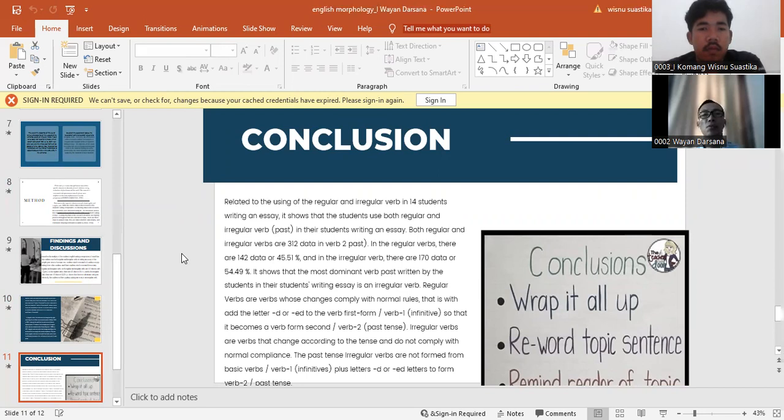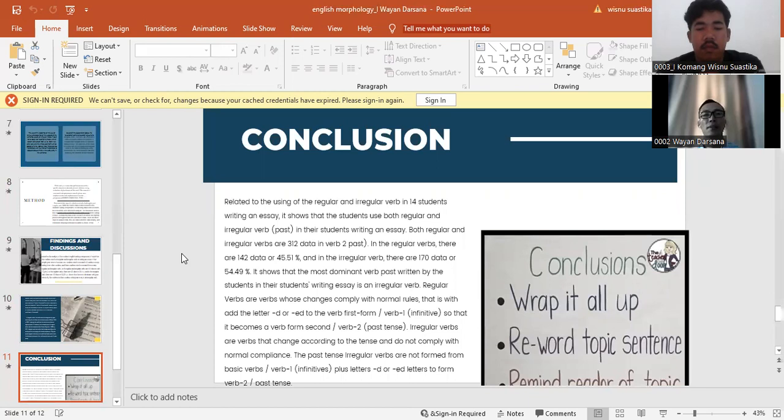Regular verbs change by complying with normal rules, that is, adding the letter d or ed to the verb first form or verb one infinitive, so that it becomes verb second form or verb two past tense.